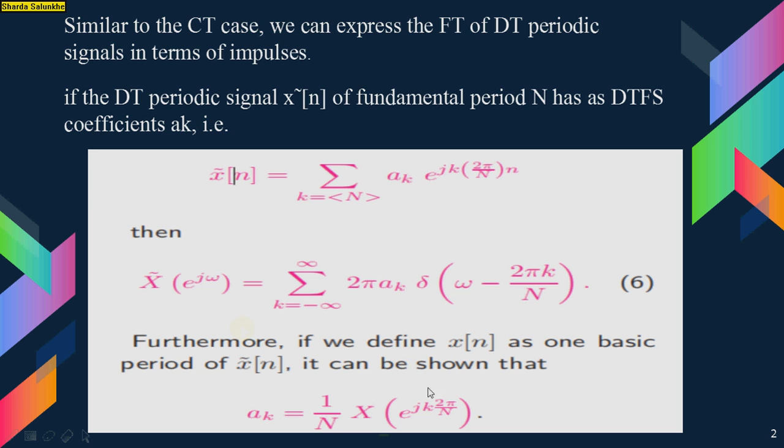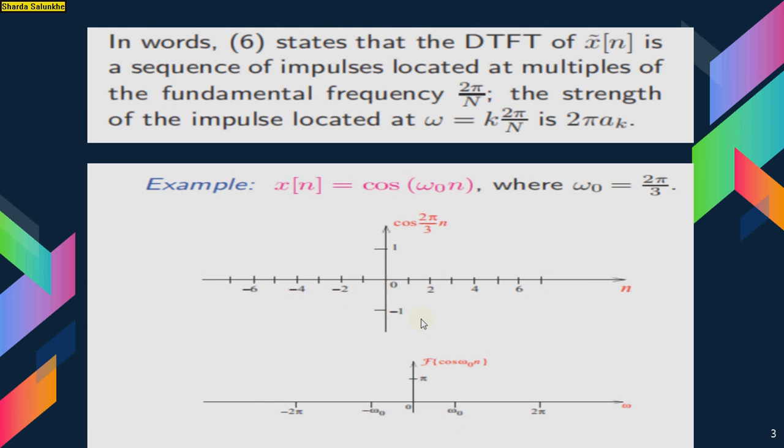Furthermore, we can define x hat of n as one basic period of x of n, and it can be shown that a_k is equal to 1 by N X hat of e raised to j k 2 pi by N. In other words, equation number 6 states that the DTFT of x of n is a sequence of impulses located at multiples of the fundamental frequency 2 pi by N, and the strength of the impulse located at omega equal to k into 2 pi by N is 2 pi a_k.